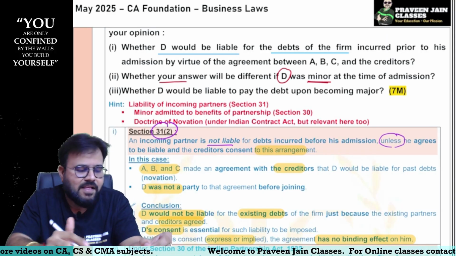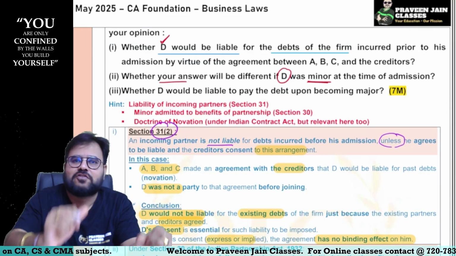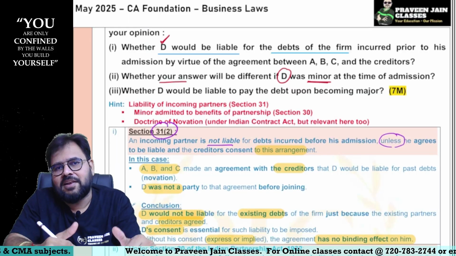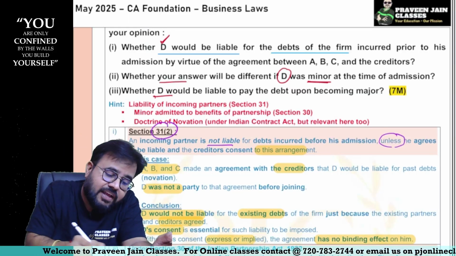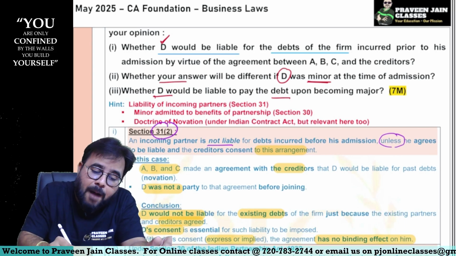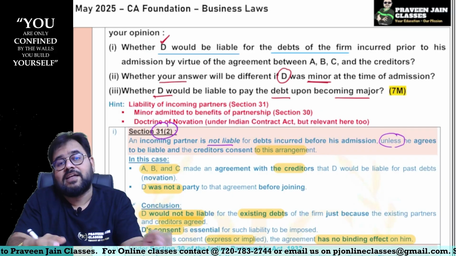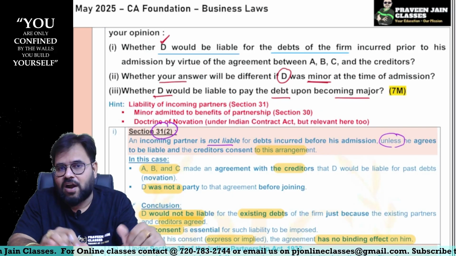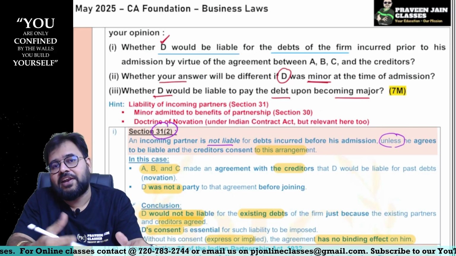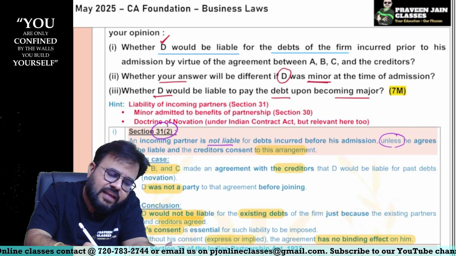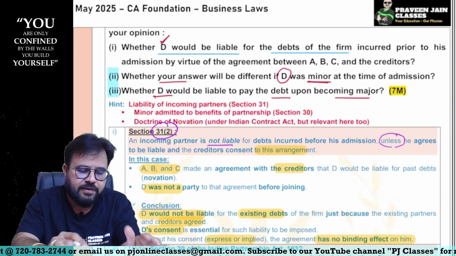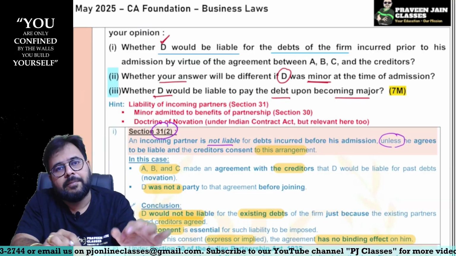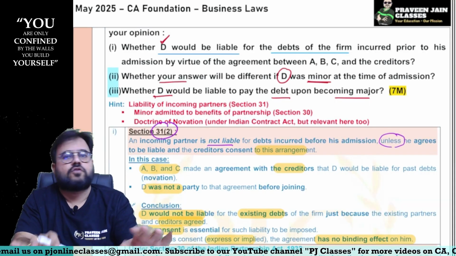Now tell me, sir. Can I say as a major only he was not liable? How will he be liable if he is a minor, sir? The question is whether D would be liable to pay the debt upon becoming major. Now tell me, sir. Can I say as a minor you are not liable? How will you be held liable when you are a major? So obviously, if you think like this, then the answer is what, sir? The answer would remain the same. That means D as a minor is also not liable. D as a major is also not liable, sir.